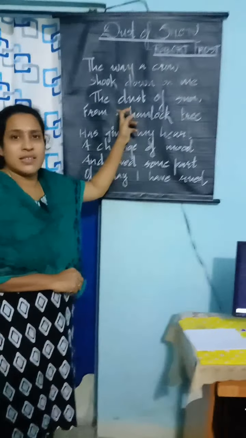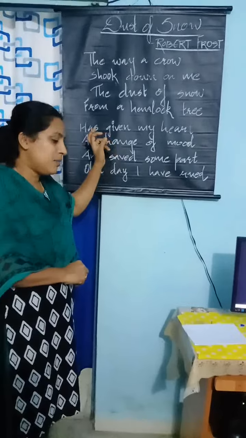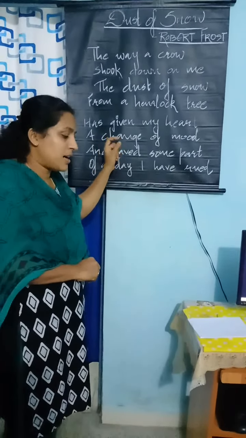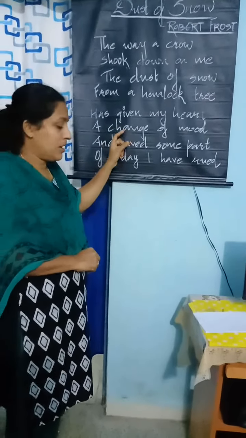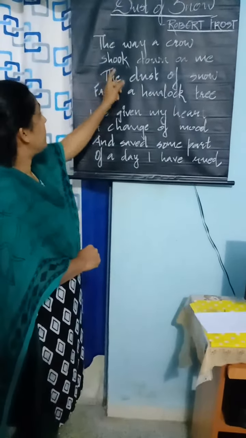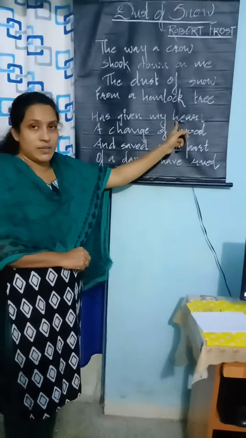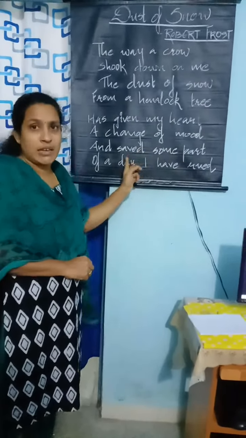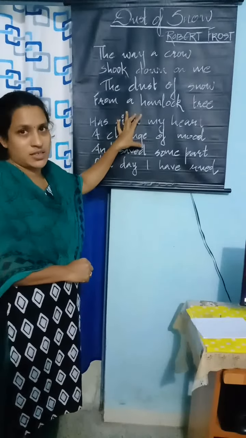Another poetic device is alliteration. Alliteration means the occurrence of the same letter or sound at the beginning of adjacent or closely connected words. And here, "has given my heart", here H is repeated. And "saved some part", here S is repeated. So here the poetic device used is alliteration.